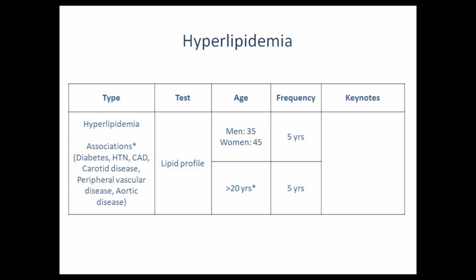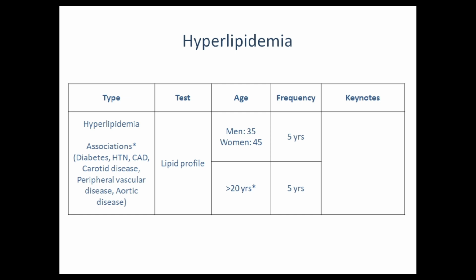After that comes hyperlipidemia. Hyperlipidemia is associated with multiple conditions like diabetes, hypertension, carotid artery disease, coronary artery disease, peripheral vascular disease, and aortic disease. In individuals who don't have any of these conditions, the screening age in men is 35 and in women is 45.